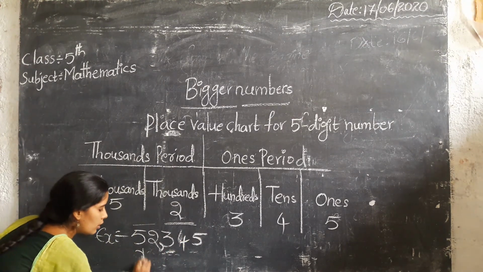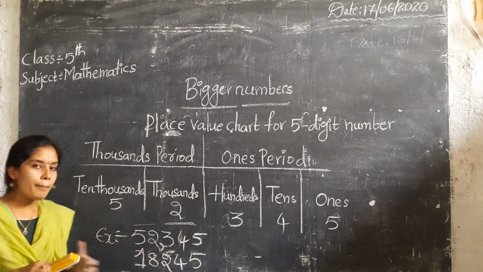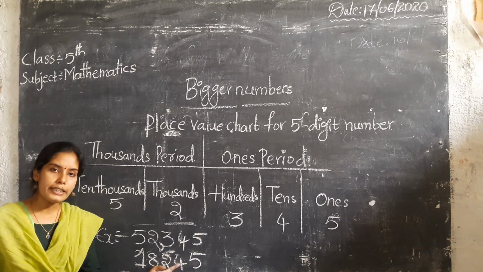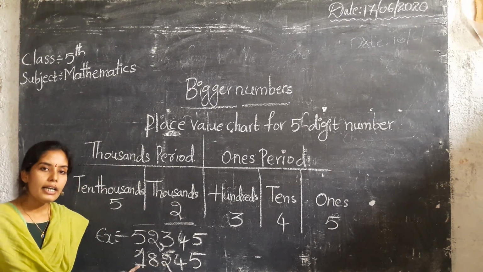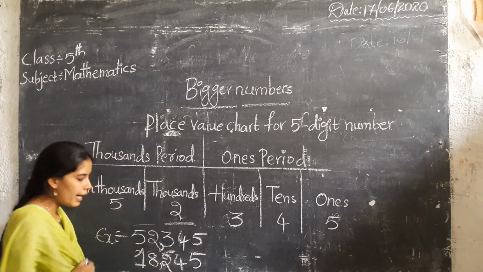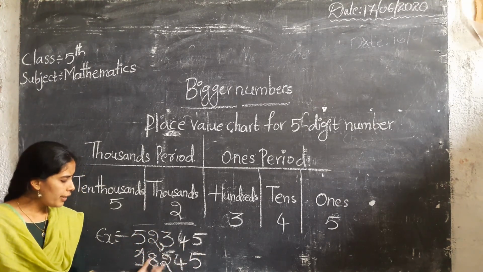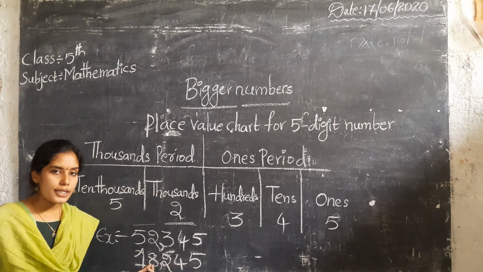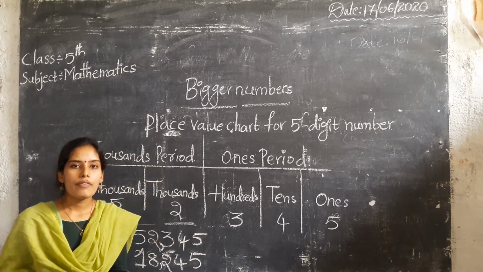Next, children. Can you read this number? Yes. 5 in the ones place, 4 in the tens, 2 in the hundreds place, 8 in thousands and 1 in the 10,000s place. So how to read the number? First we put a comma after 8. That means this is the thousands period and this is the ones period. How to read? 18,245. 18,245.